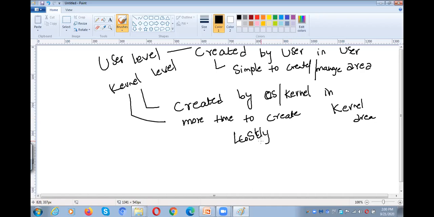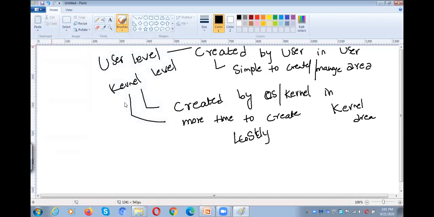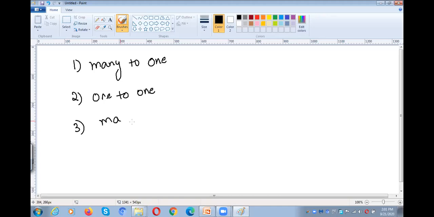And next, what are the different threading models? There are 3 varieties of threading models. The first one is many to one, the next one is one to one, and the third one is many to many.